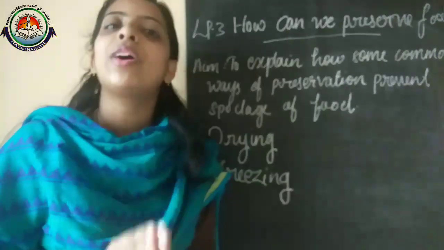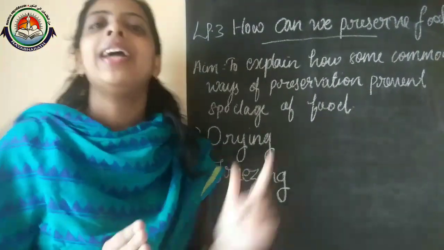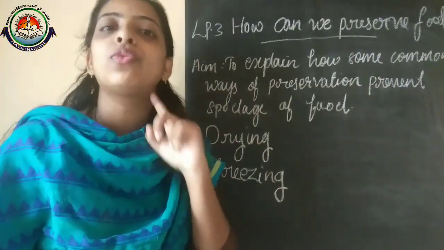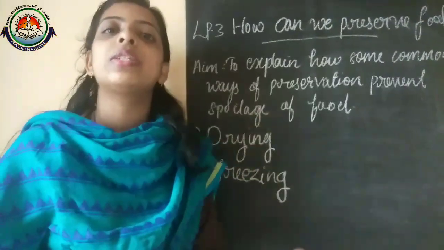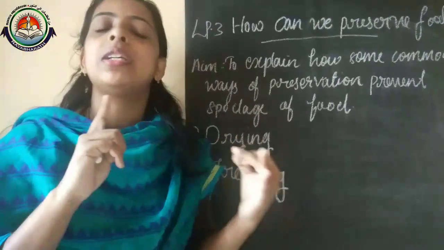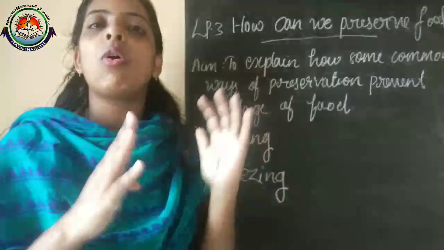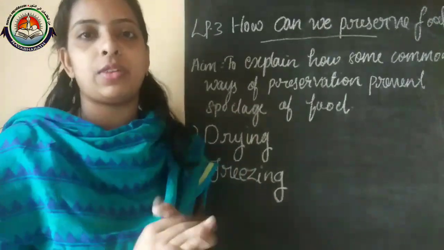That is also one of the methods of preservation, considered freezing. Not only cooked food, we can also keep fruits and vegetables in refrigerators. It's a common method of preservation.